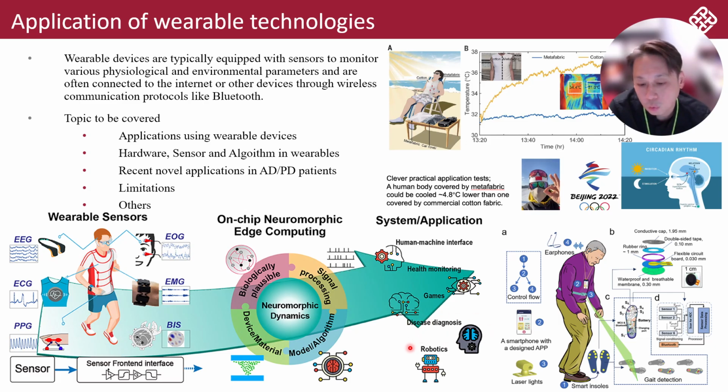Some of them go to robots. Today there are lots of service robots, right? Service equipment for you to handle different kinds of manipulation. So that is the system and application area.